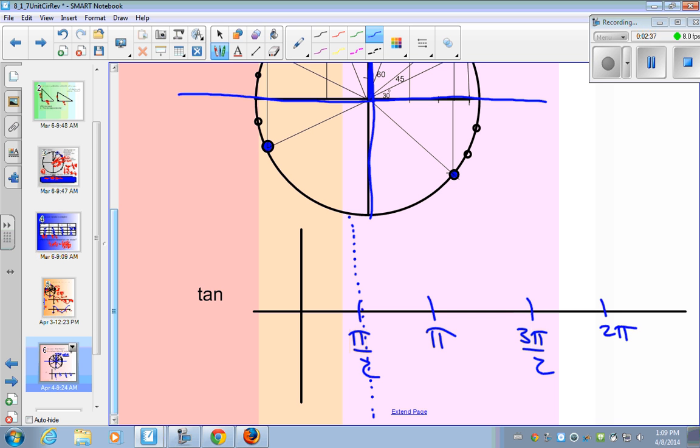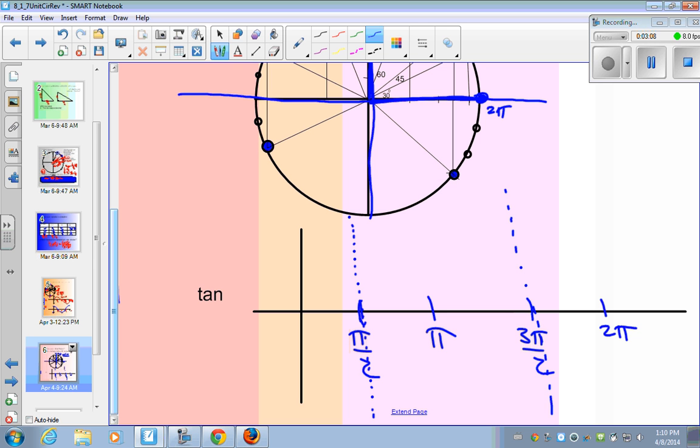Where else is that going to happen? Well, let's see, 2 pi is right here. Is there a slope for this line? Oh, good. Yep, 3 pi over 2. And actually, every 180 degrees after this, there's going to be an asymptote.